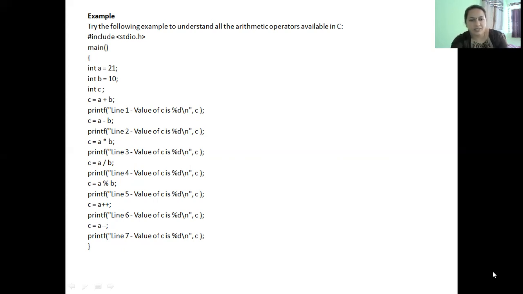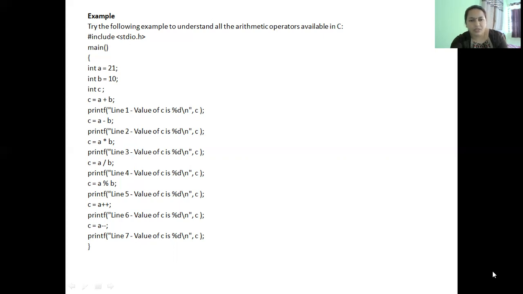Similarly, I have written c equal to a divided by b. So 21 divided by 10 is 2 point something. Since we are dealing with only integers, the point something will be truncated and the result will be retained as 2 itself. So the output statement printf will print the output as line 4. Value of c is 2.